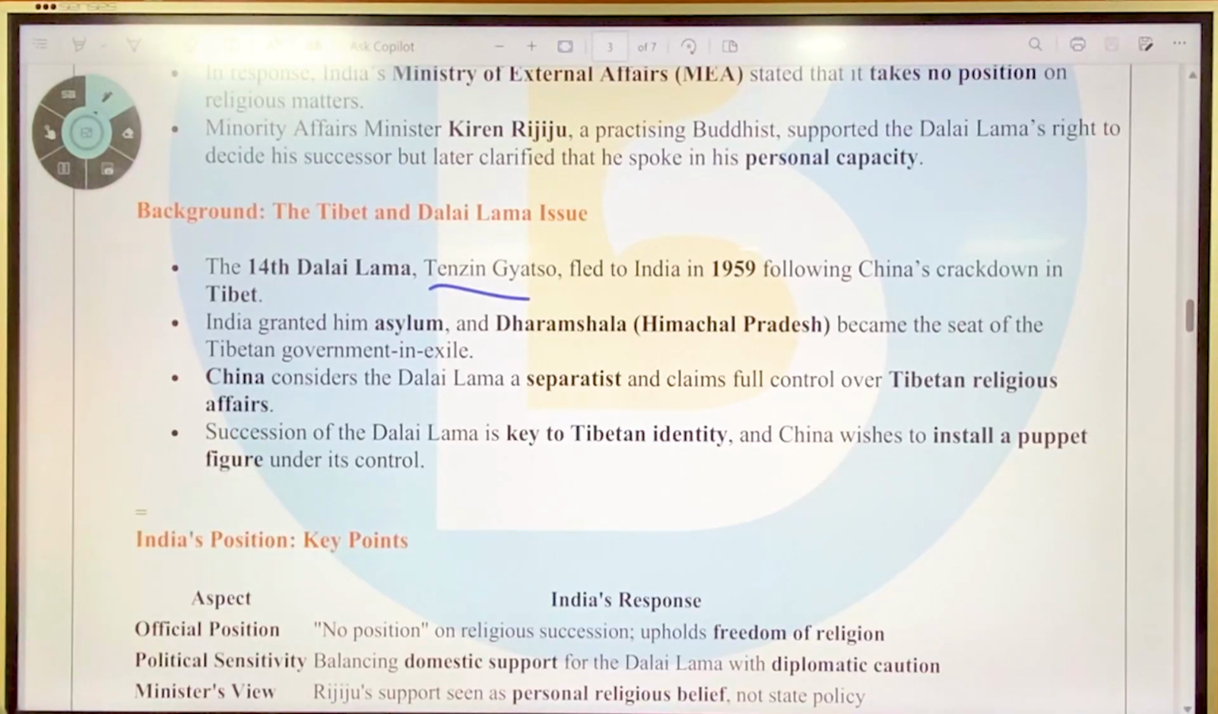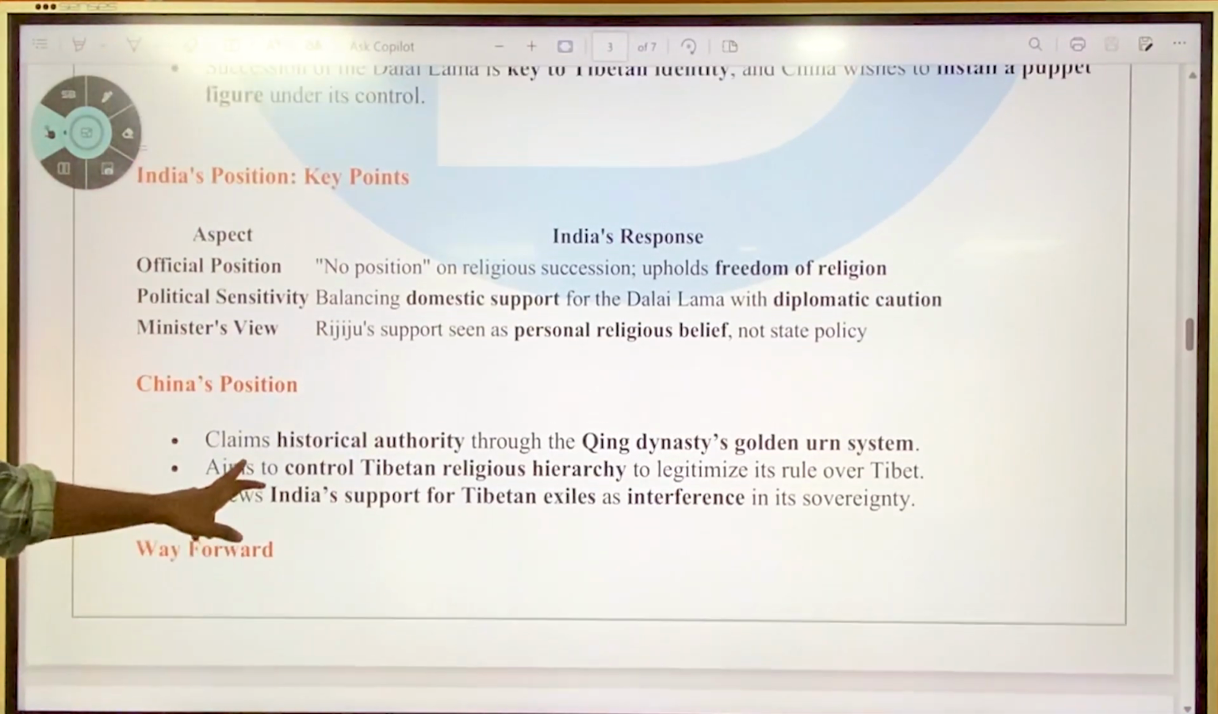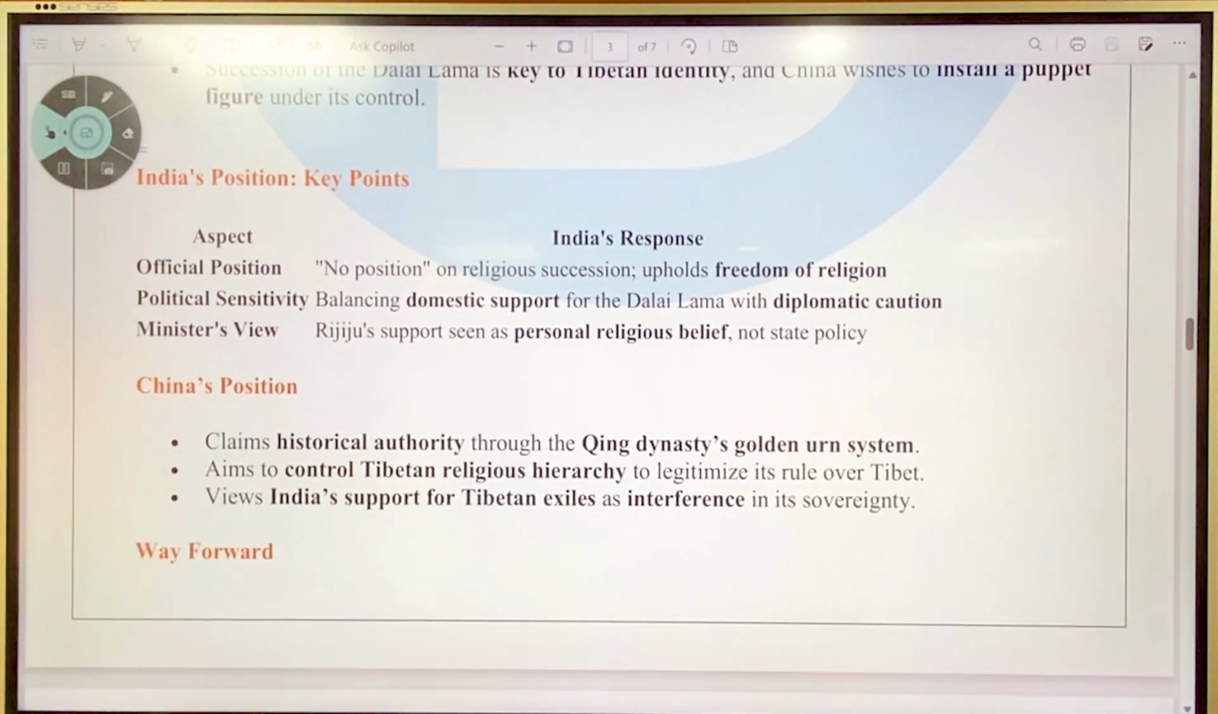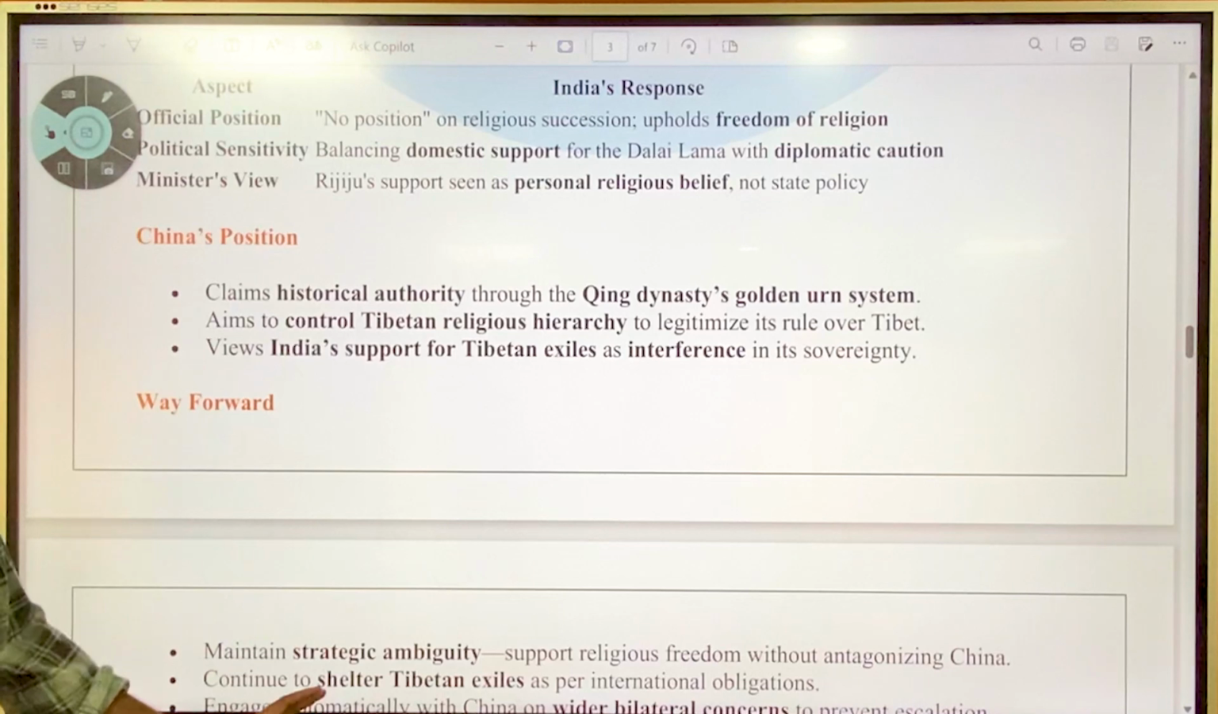Then the succession of the Dalai Lama is key to Tibetan identity, and China wishes to install a puppet figure under its control. So India's official position is that there is no position because it is a regional, religious issue. Political sensitivity, that is balancing domestic support for the Dalai Lama with diplomatic caution, is the important view. And Kiran Rijiju's view is that they are personal views, not the government's response. So China's position shows its authoritarian nature.